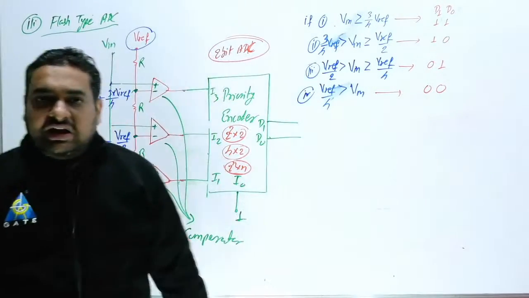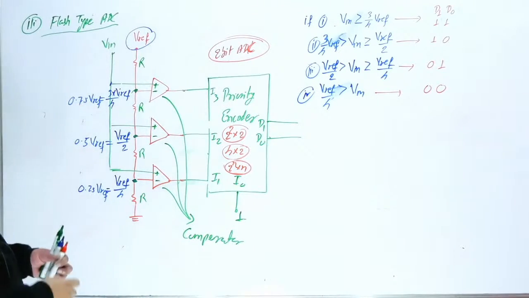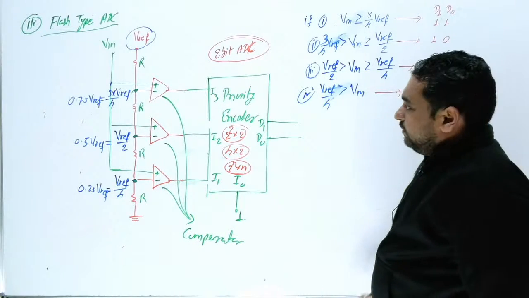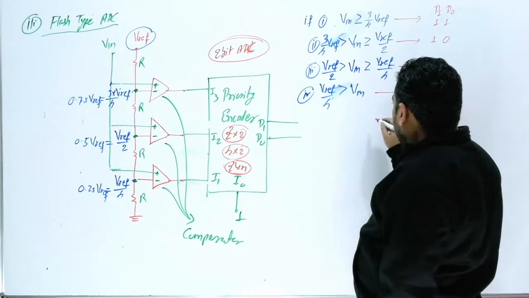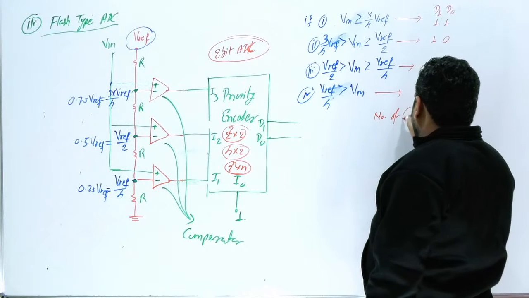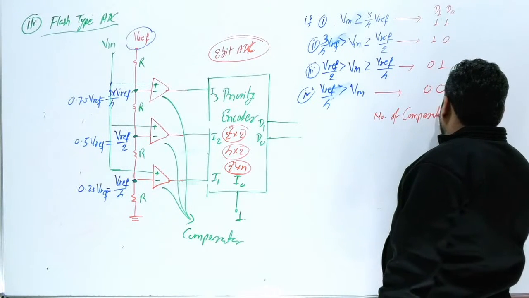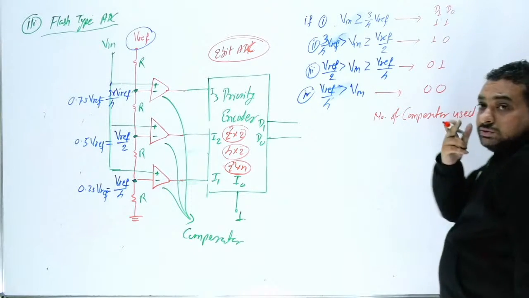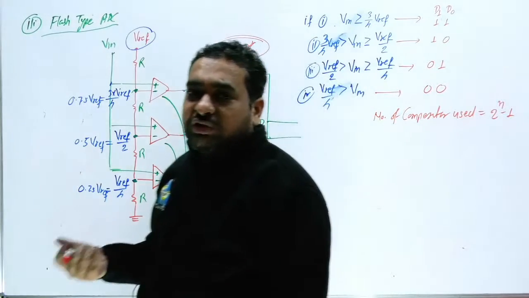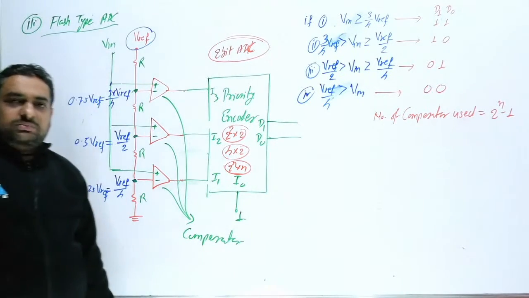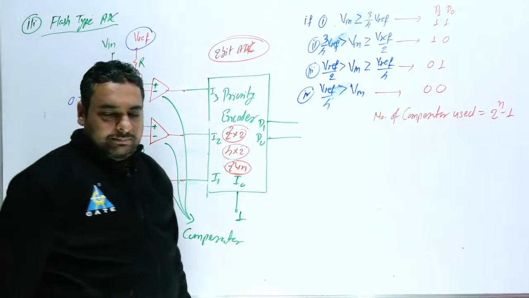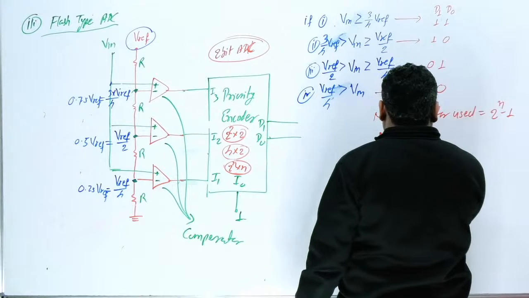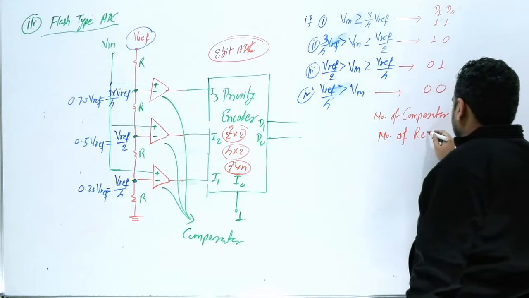Okay, so like this you can handle. Sometimes the examiner can be interested, so 2-3 things should be clear to you. How many comparators are used? The number of comparators used is 2 raised to power n minus 1. So for n bit, if n is equal to 4, 2 raised to power 4 is 16 minus 1, so 15 comparators are required. Now the second, number of resistances. How many resistances are you using here?